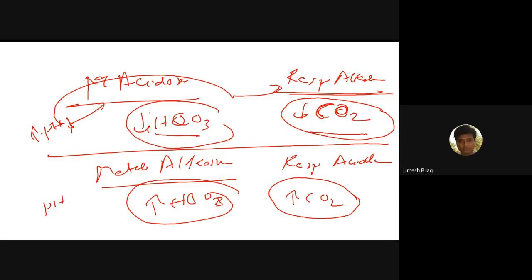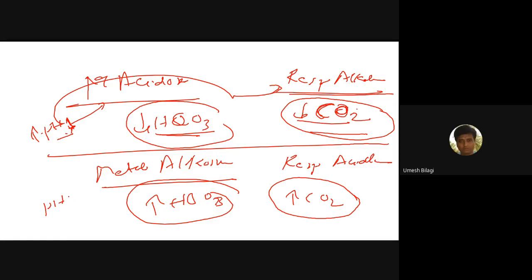So how do I diagnose? Look for the bicarbonate and carbon dioxide, and see whether they are decreased or increased. If they are decreased, look at the pH. If the pH has decreased, call it metabolic acidosis. If the pH has increased, call it respiratory alkalosis.